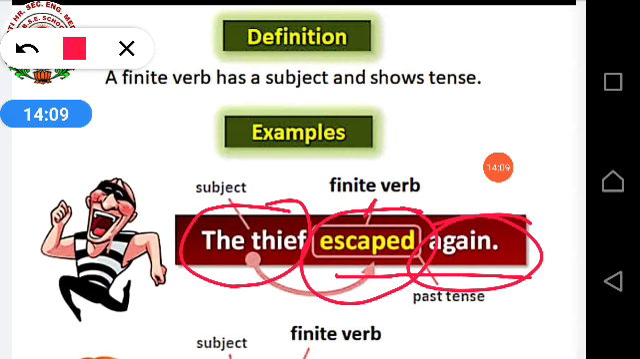And how could it be a finite verb? Because we can see a tense over there. Normally if it is escape, it will be the verb first form. But ed is given. That shows escape, escaped, escaped. So which tense is it? Past tense.